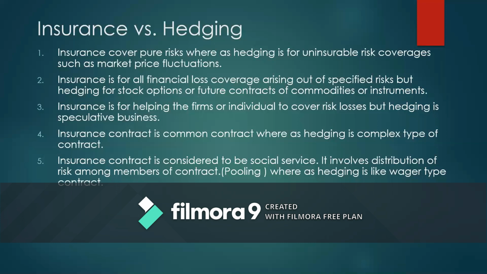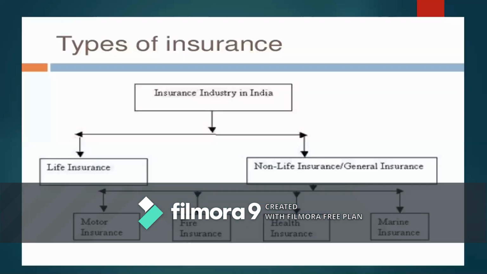It involves distribution of a risk among the members of a contract, that is, by pooling, whereas hedging is like a wager type of contract. It is like a gambling kind of business, whereas insurance is a pure helping kind of business. So on these grounds, insurance and hedging can be differentiated.